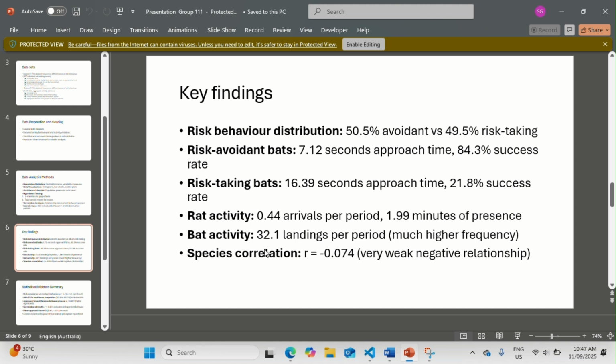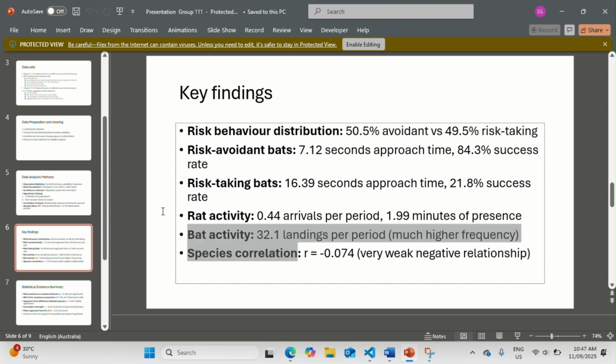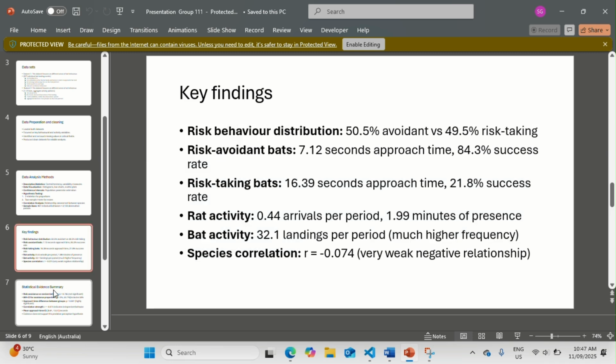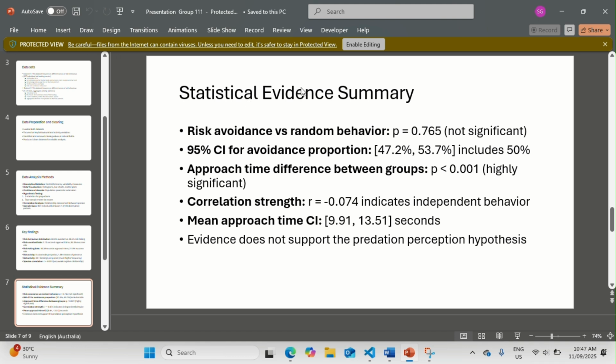Finally, when we compare the two species, we found only a very weak negative relationship. This means bats didn't really change their behavior when rats were present. The two species were basically acting on their own without influencing each other. And let's talk about the statistical evidence summary.